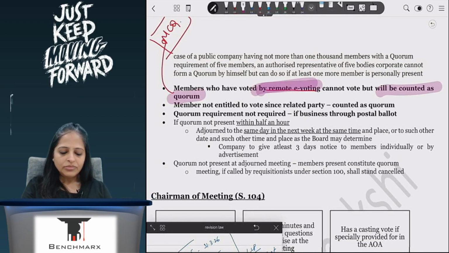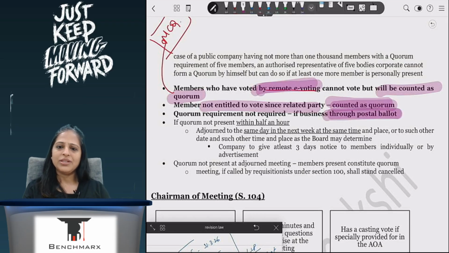Now, members not entitled to vote since related party. They can't vote because they're related party. When you're related party, you can't vote because then you have conflict of interest. In this case also you are counted as a quorum. And quorum requirements are not required in a postal ballot. In postal ballot, people vote on very very important matters, those 10 things that we have. So when they are voting on those very important matters, they can vote by way of post also. Hence in postal ballot this is not counted.